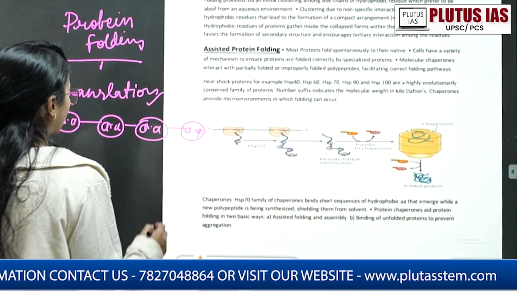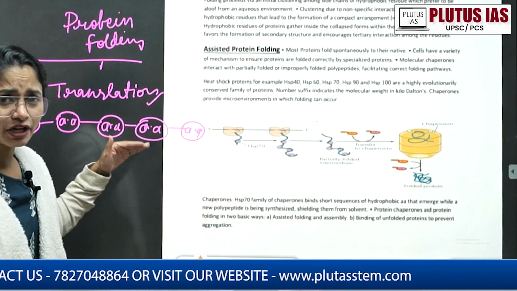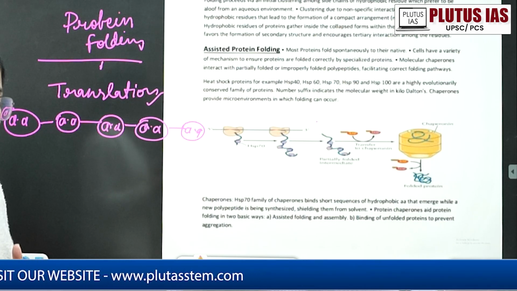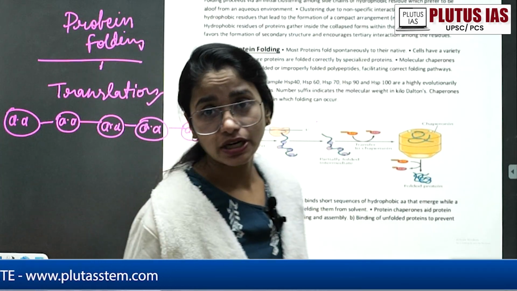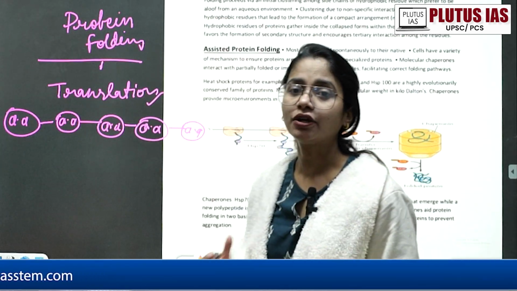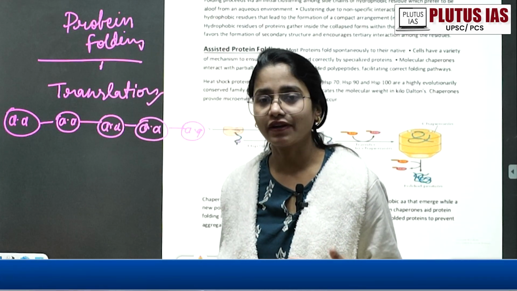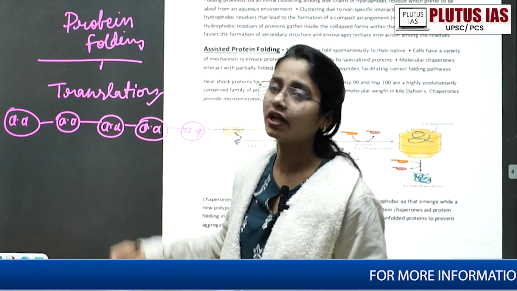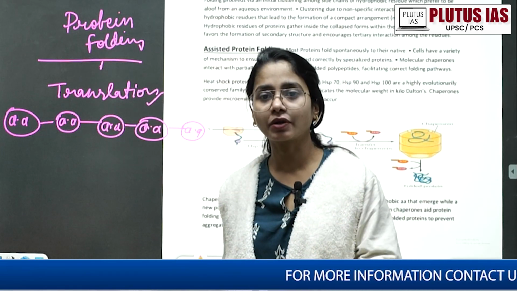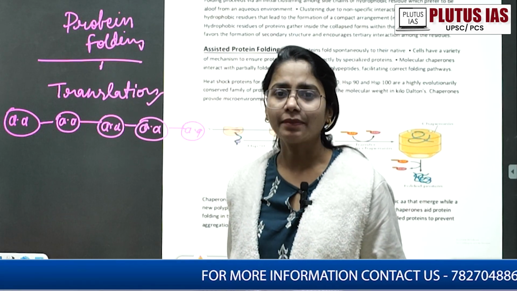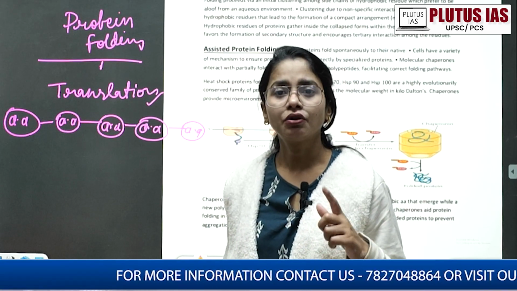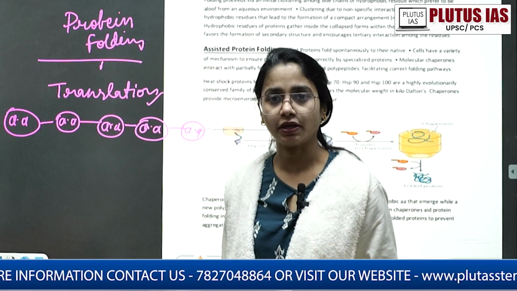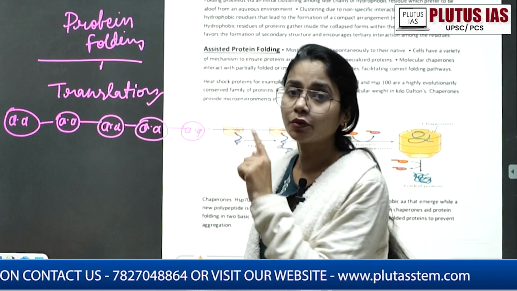So today we are going to talk about this folding of the amino acid chain. It is not random, right? It requires certain enzymes. Then it requires a kind of chaperones, that is HSP70, HSP40, heat shock proteins. Even the folding of that amino acid chain requires some kind of enzymes and proteins, right? There are mainly three methods to fold this long amino acid chain properly. So we are going to talk about protein folding.